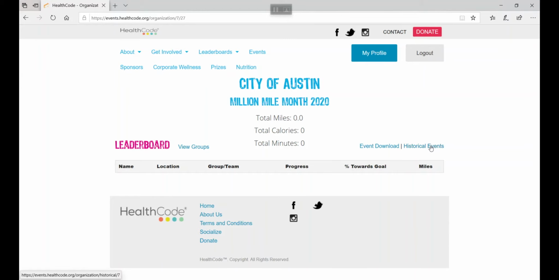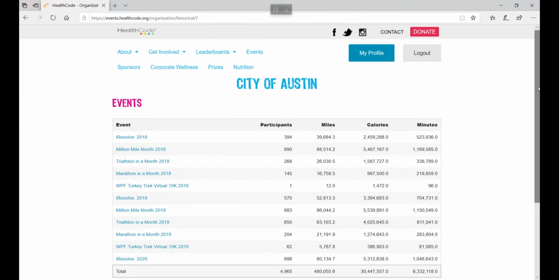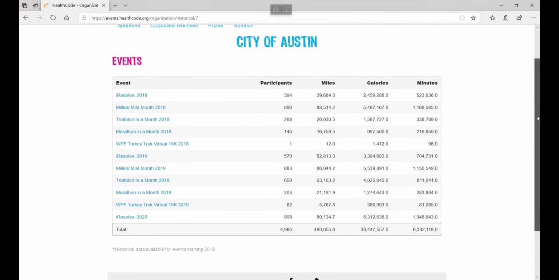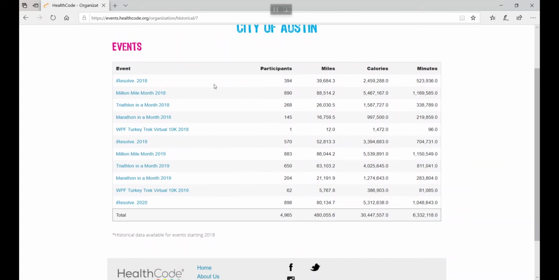See where it says historical events here? City of Austin's been participating, bless their hearts, since we just had a PowerPoint presentation in 2014. And in 2018, we started a new feature where you could see historical data. We have these 4 quarterly events. And to give you an idea of how they've used this, January is I Resolve. They had 394 participants in 2018. 2019 popped that up to 570. Almost 900 this past January.